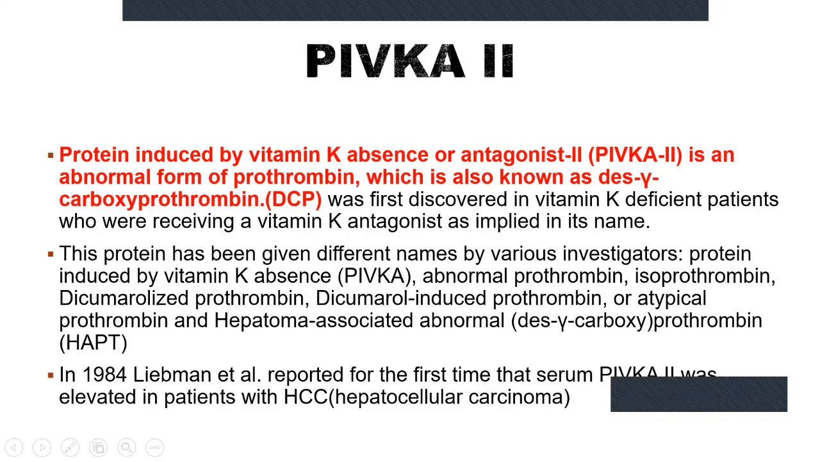It's also known by a couple of other names, for example, protein induced by vitamin K absence, abnormal prothrombin, isoprothrombin, decarboxylated prothrombin, which is a vitamin K antagonist, or atypical prothrombin and hepatoma-associated abnormal prothrombin. Now, in 1984, Liebman et al. first reported that PIVKA II was elevated in patients with hepatocellular carcinoma.